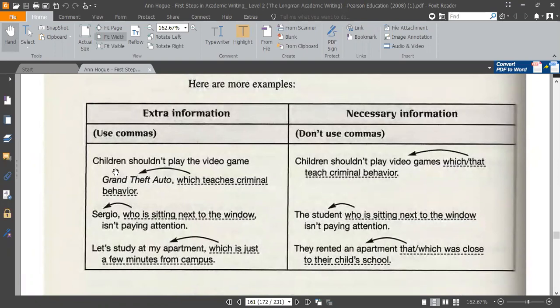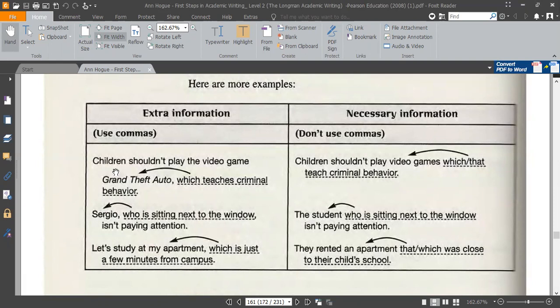Now, let's see if you use commas here. Could you read the sentence, Haida, this time? The first column is extra information. Yes, use commas. Children shouldn't play the video game.